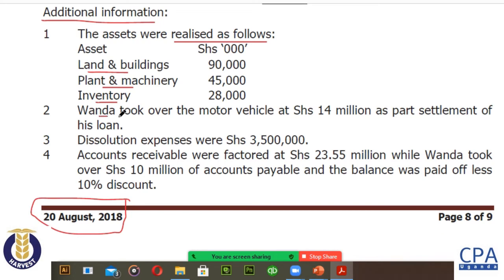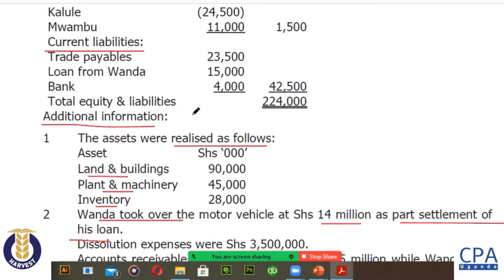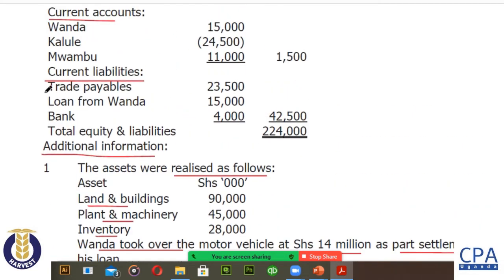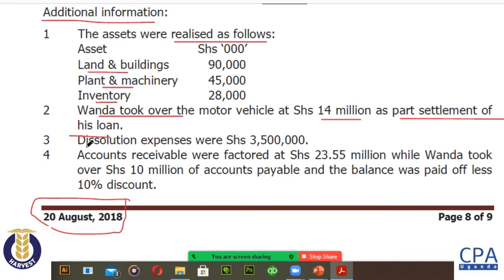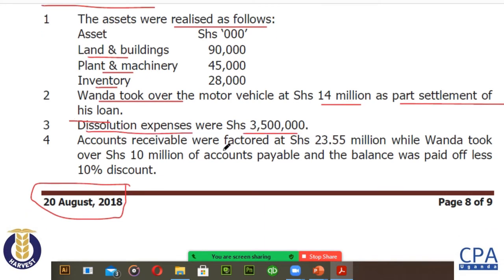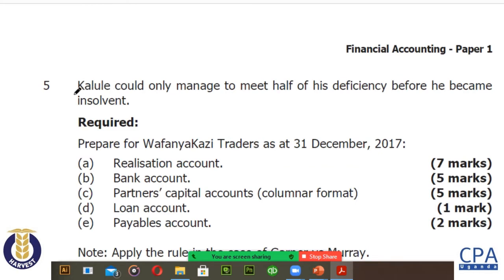Note number 2, Wanda took over the motor vehicle at 14 million as part of settlement of his loan. When you read through, you see that in the current liabilities, Wanda gave the partnership a loan of 15 million. We are also told that the dissolution expenses are 3.5 million. The accounts receivables were factored at 23.5 million, while Wanda took over 10 million of the accounts payable and the balance was paid off less 10%. Kalule could only manage to meet half of his deficiency before he became insolvent.